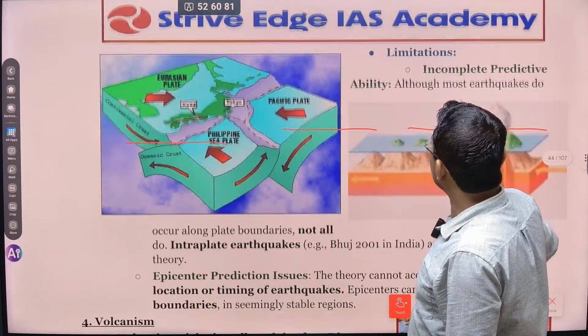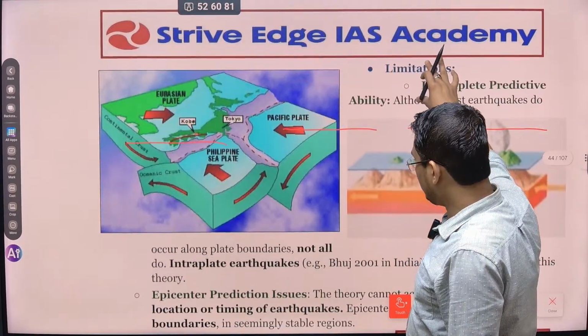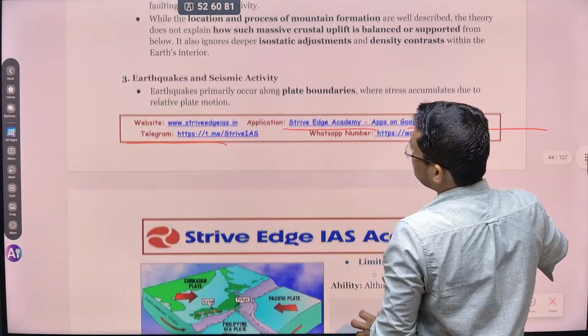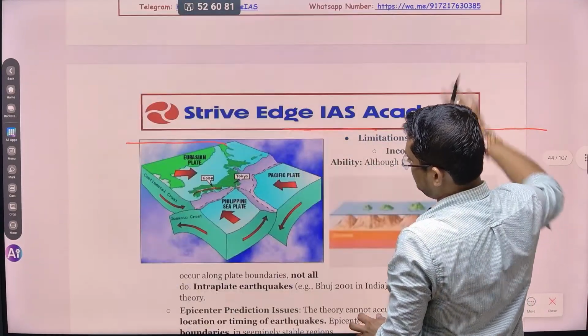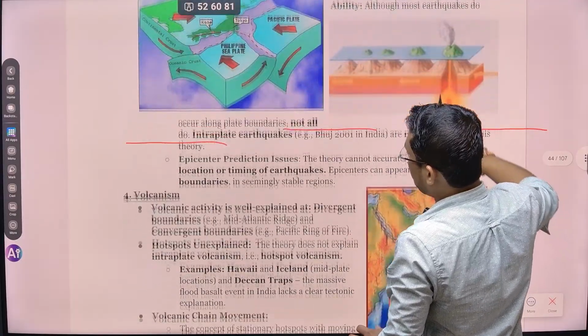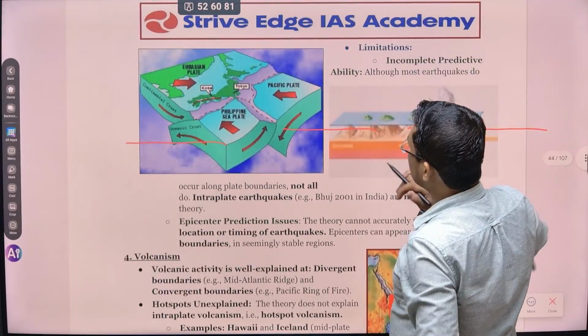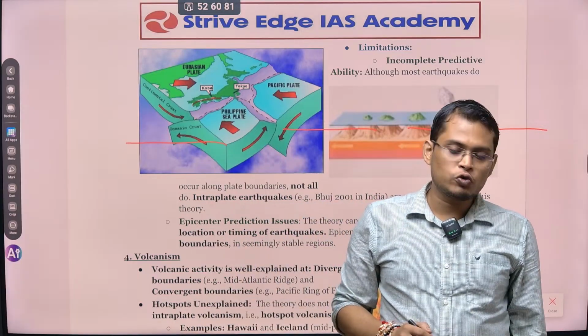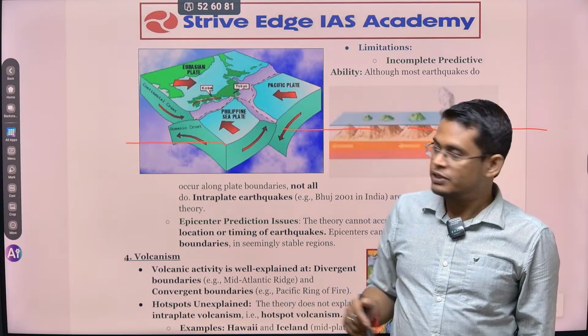So this is the limitation of it, and there are other limitations of this theory as well. ठीक है, you can see why this earthquake happens in Gujarat and why Japan is also prone to severe earthquakes. आपको ये दोनों चीज़ों को समझना पड़ेगा.